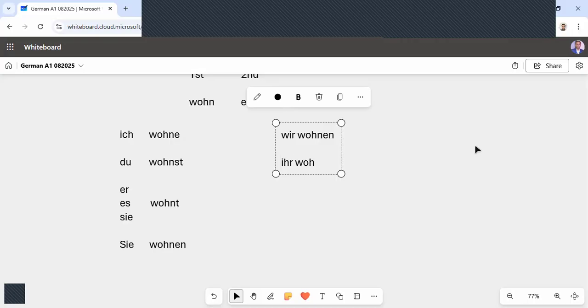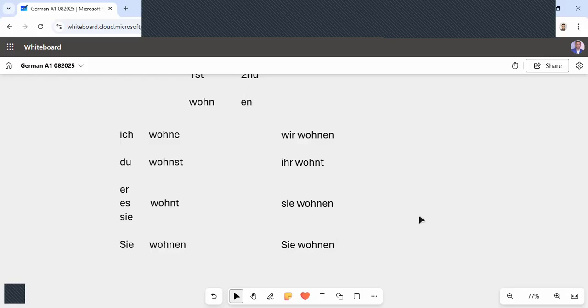Ihr wohnt. Ihr wohnt. Okay. And the plural of er/sie/es will be sie, which means they. And with sie also, wohnen will come. The original form of the verb will come. Okay. And with Sie also, the original form of the verb will come.